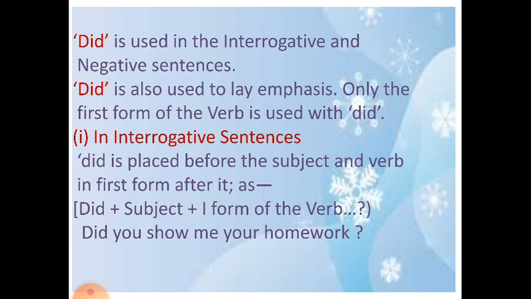This is the main error that we make while we talk, that whenever we are using did, many a time we use the second form of the verb. But remember that whenever we are using did, we always have to use the first form of the verb.